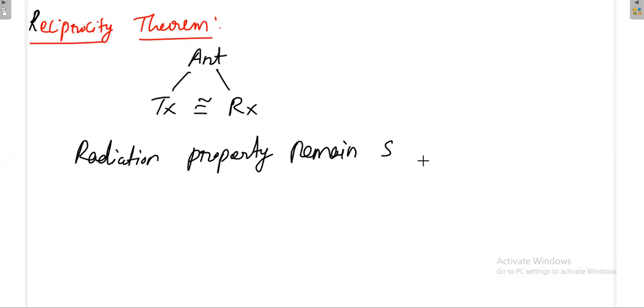What are all the radiation properties? One by one we'll see.